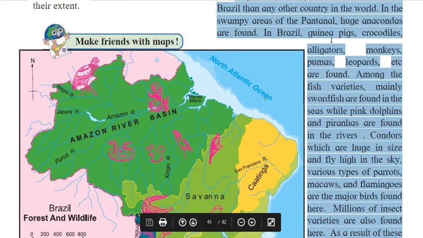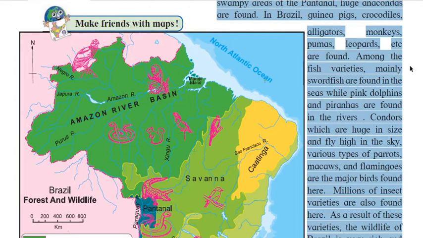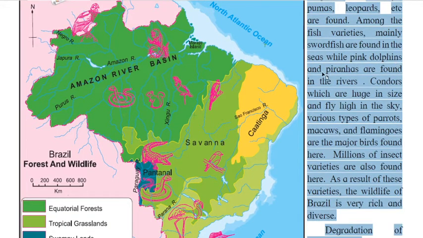In Brazil, guinea pigs, crocodiles, alligators, monkeys, pumas, and leopards are found. Among the fish varieties, mainly swordfish are found in the seas, while pink dolphins and piranhas are found in the rivers. Condors, which are huge in size, fly high in the sky.